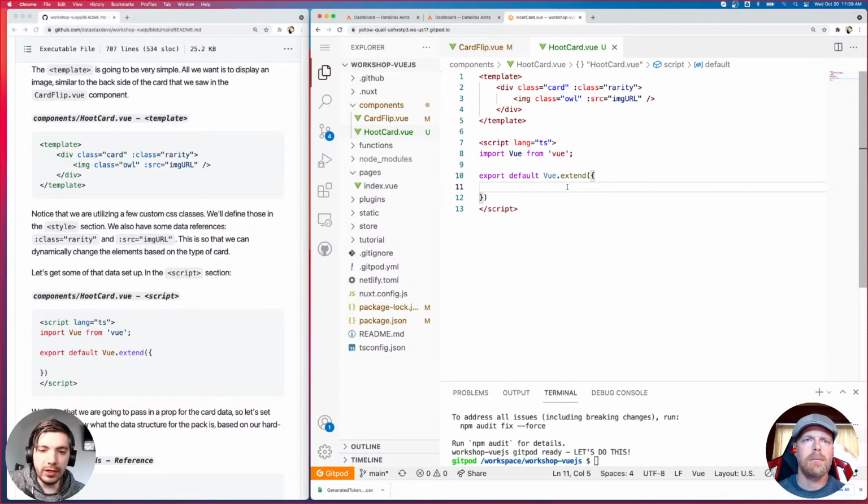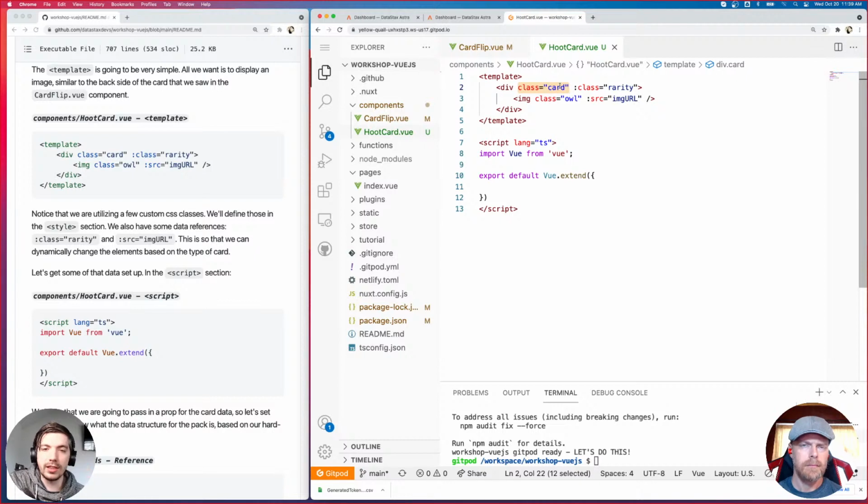Devendra asked about class versus :class. Yes. So in Vue, when you have the colon in front of a value like this, it means that it's, for lack of a better term, a dynamic value. When we say class equals card, this is going to look in our style section for a CSS entry that says .card, right?